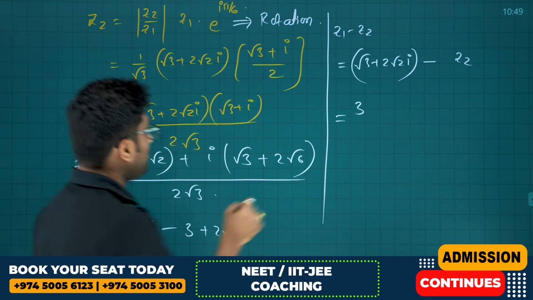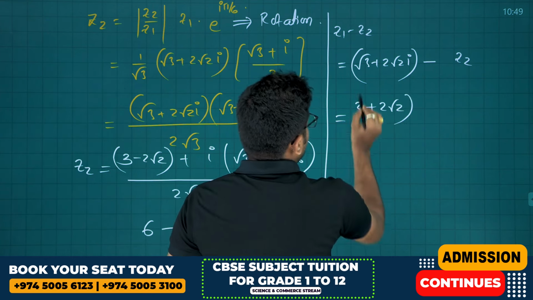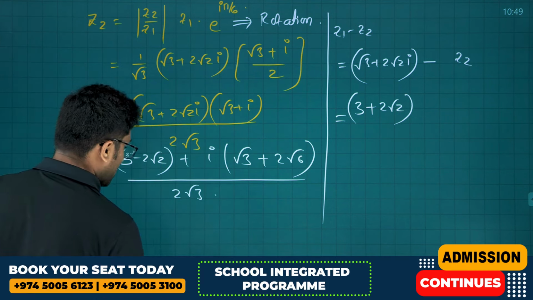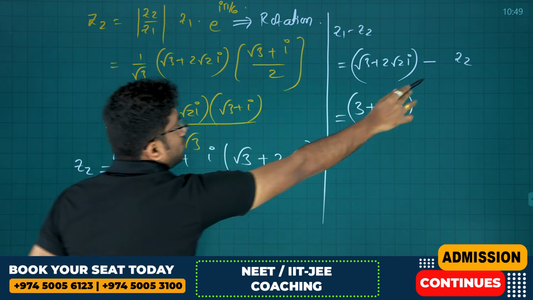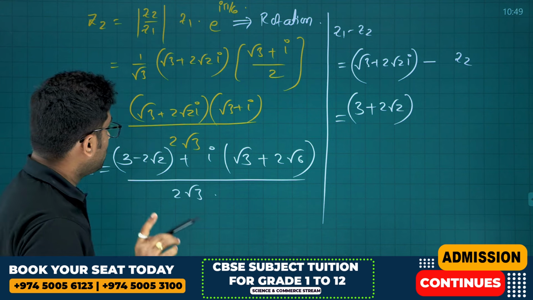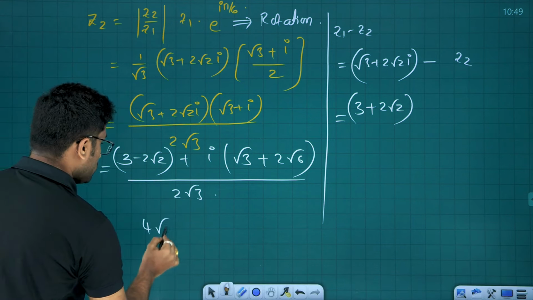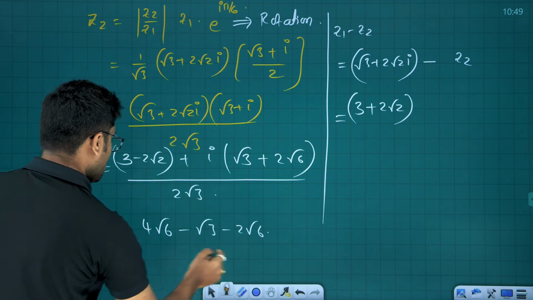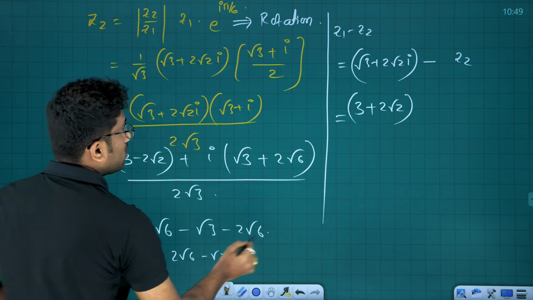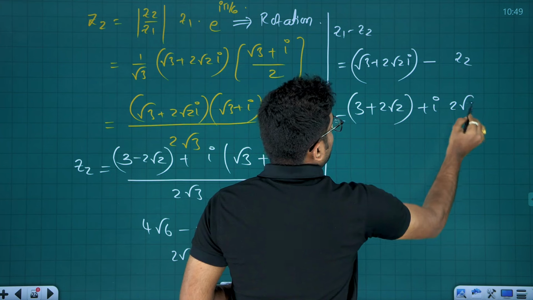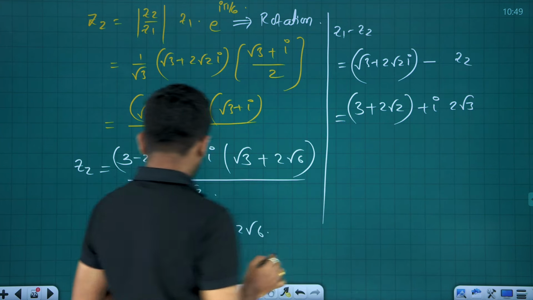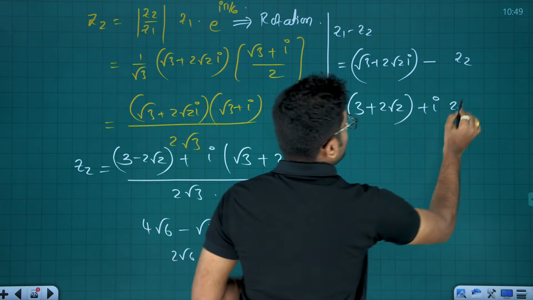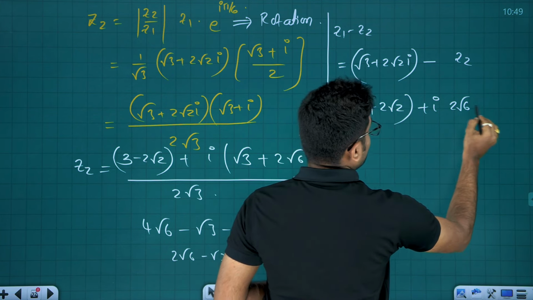Yes, 3 plus 2 root 2. And we'll focus on the imaginary part also. What is the imaginary part? 2 root 3 into 2 root 2, which is 4 root 6, minus Z2's imaginary part, that is minus root 3 minus 2 root 6. So you get 2 root 6 minus root 3.